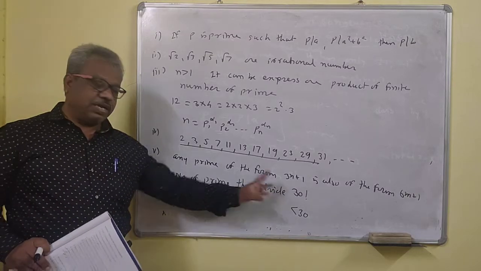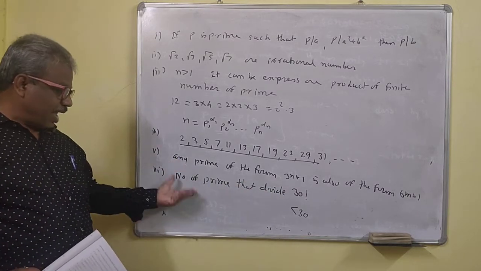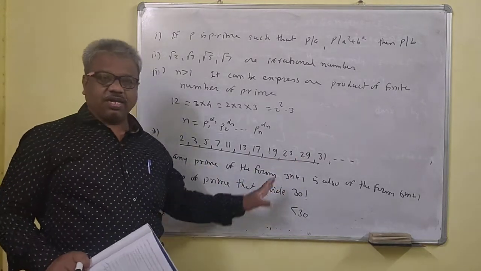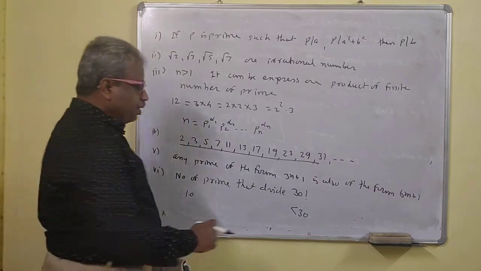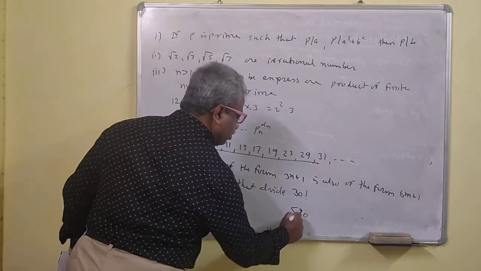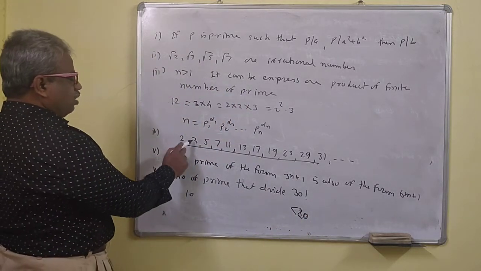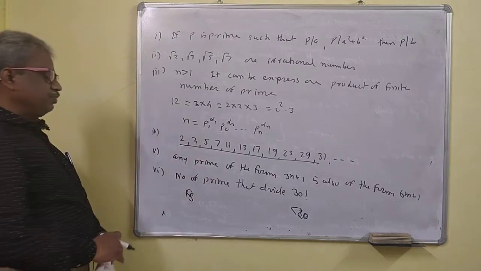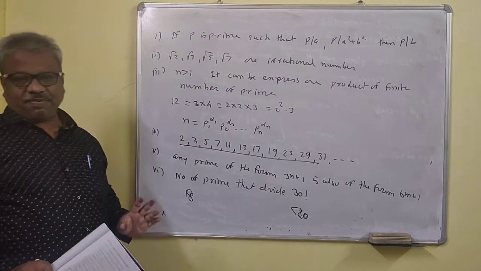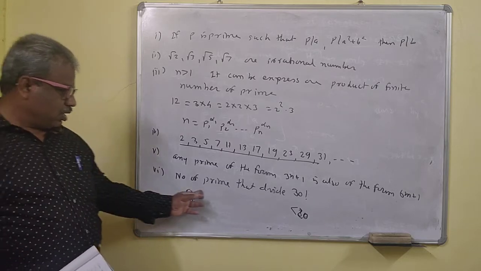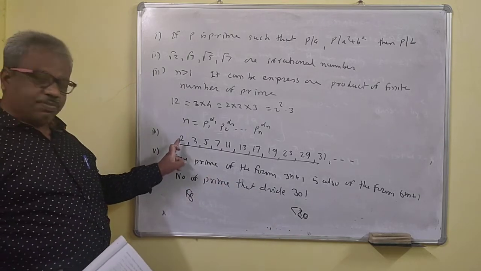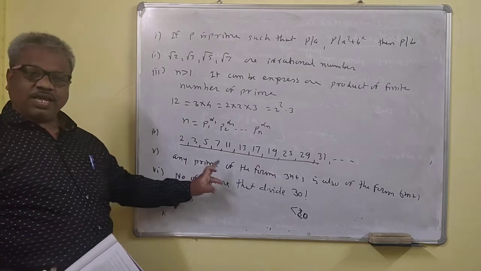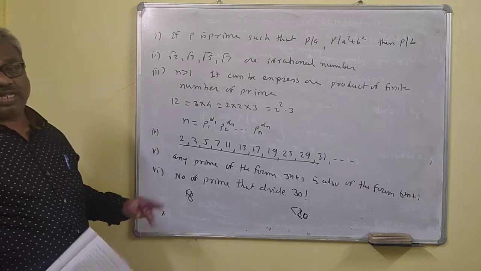The number of primes that divide 30 factorial is 10. If you want the prime numbers, these are the prime numbers less than 30. All prime numbers less than 30 divide 30 factorial. If it is 20 factorial, how many primes? 1, 2, 3, 4, 5, 6, 7, 8. So there are 8 primes that divide 20 factorial. For 15 factorial, 1, 2, 3, 4, 5, 6. So 6 primes divide 15 factorial.